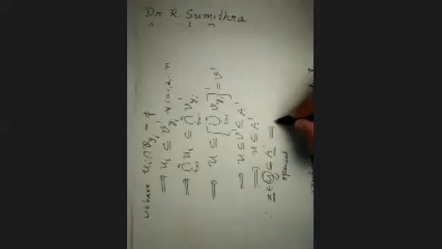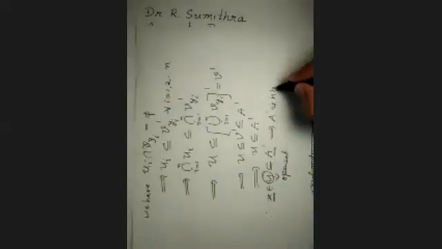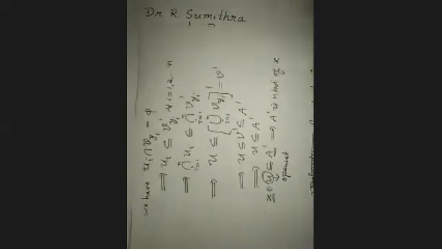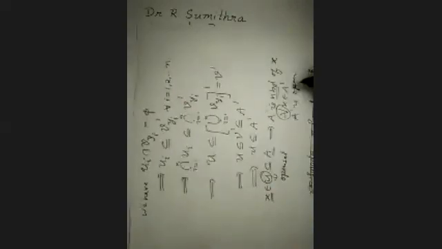Therefore, A complement is a neighborhood of X. And this happened for every X belonging to A complement. So A complement is a neighborhood of each of its points. It happens for all X belonging to A complement. Therefore, A complement is open, therefore A is closed. A is closed, hence the theorem.